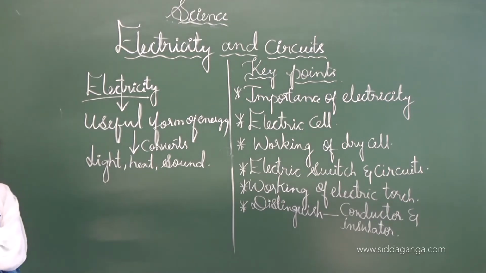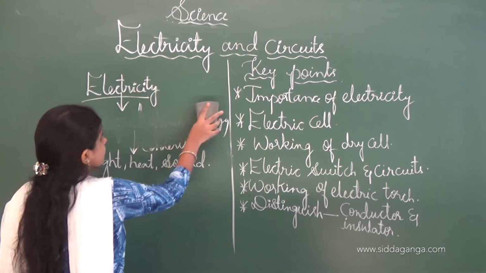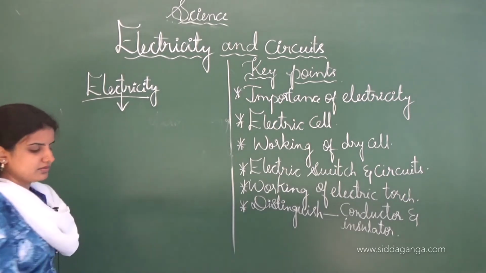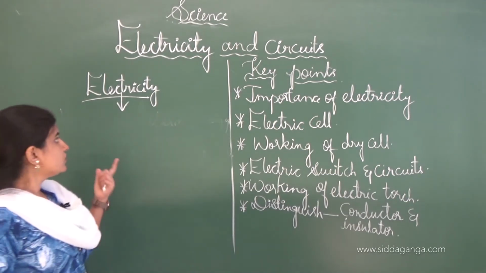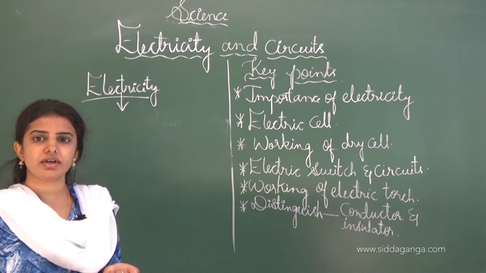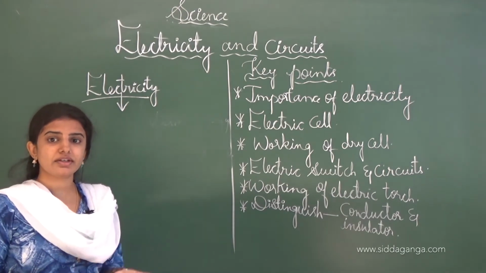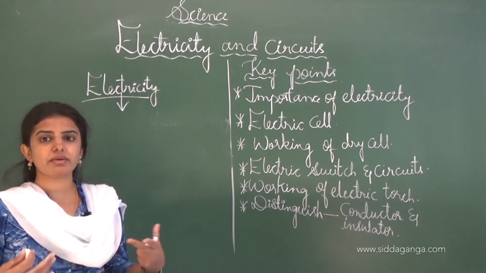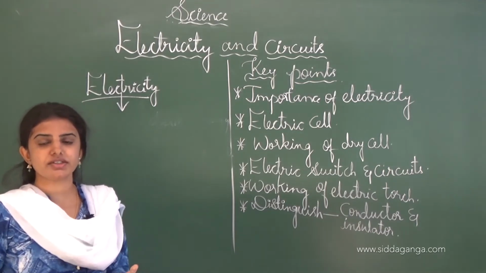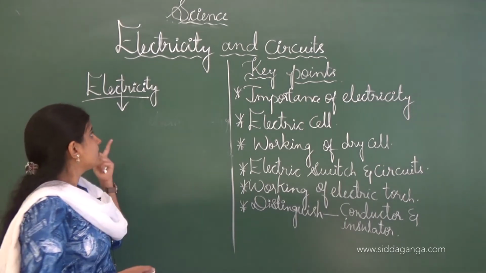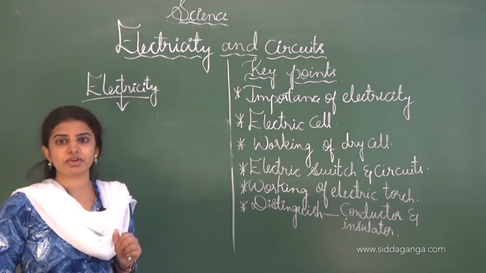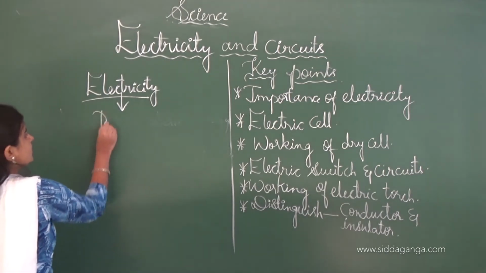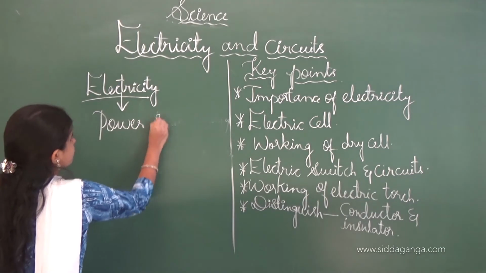And electricity is usually produced in the power station. As I told you, electricity is very important in our daily life, and electric gadgets and devices use it, and electricity can be converted into light energy, heat energy as well as sound energy. And how is this electricity produced? Electricity is produced in the power station.